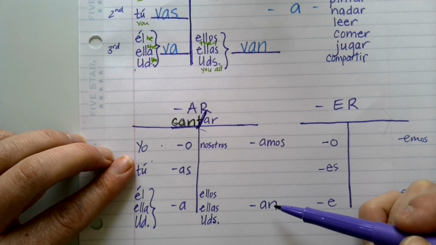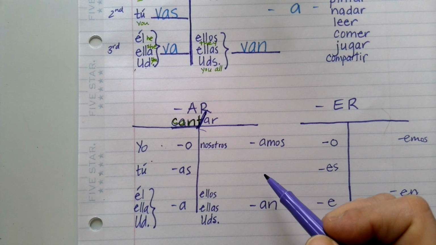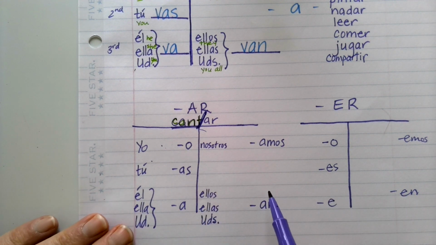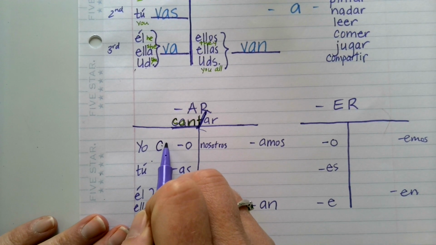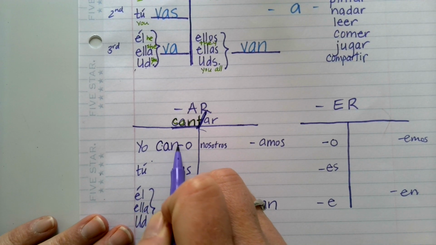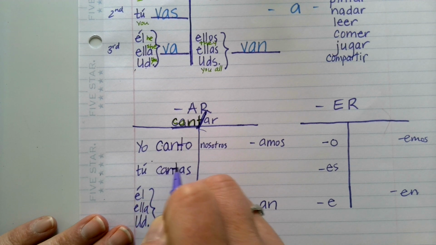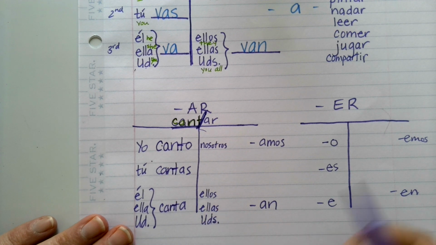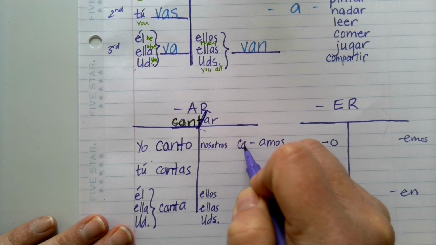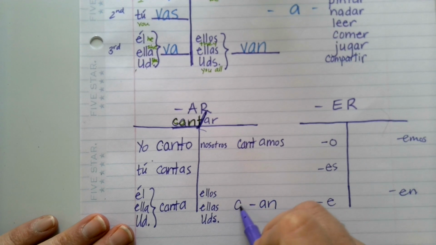Spain has a vosotros form, but very few countries actually use that. So we're just going to focus on these big five. So if you were to conjugate cantar, you would say yo canto. Tú cantas. Él canta. Nosotros cantamos. Ellos cantan.